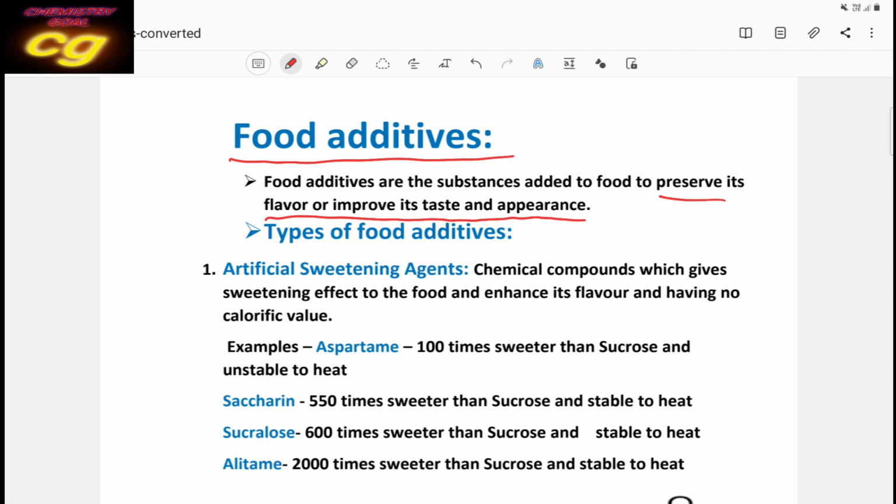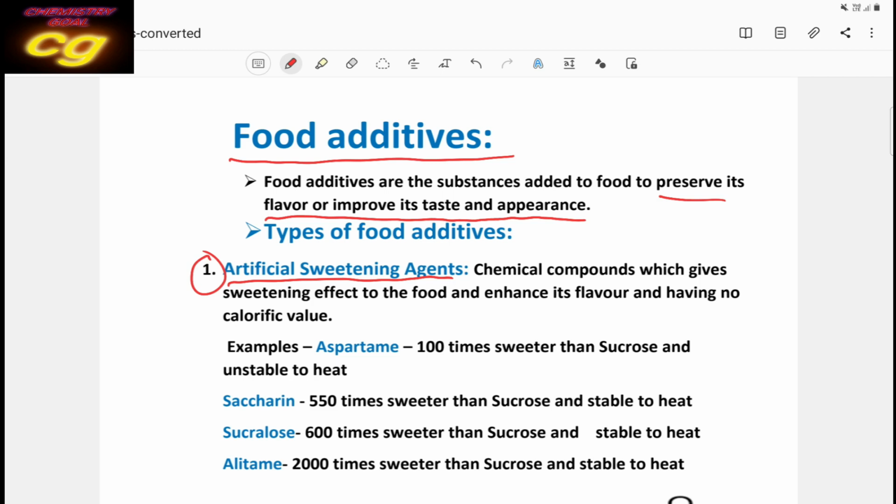So what are the types of food additives? The classification of food additives depends upon their uses. The first and a very important one is the artificial sweetening agent. How are food additives used as artificial sweetening agents? Already you know that diabetic patients cannot use sugar because sugar will increase the sugar level in the blood.